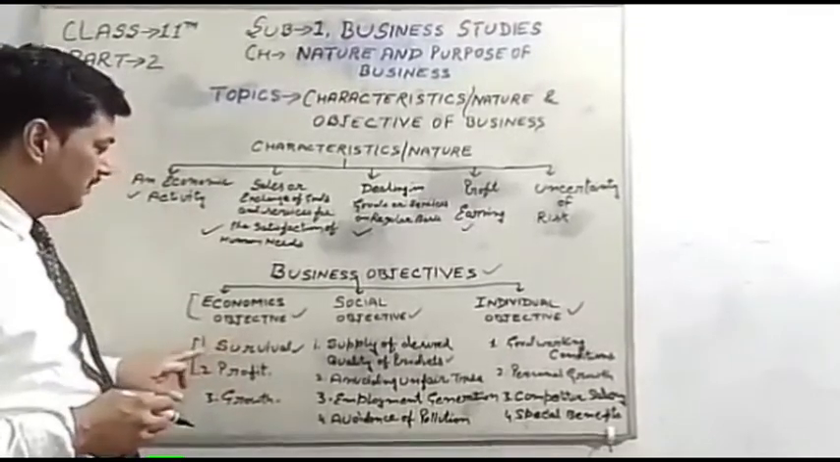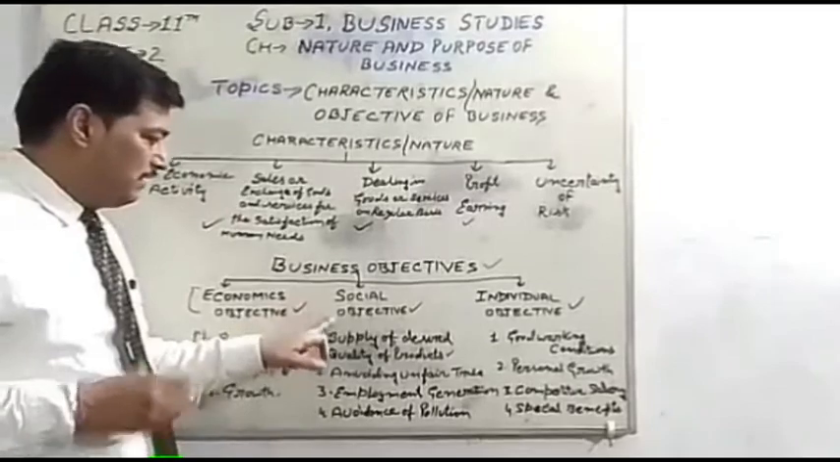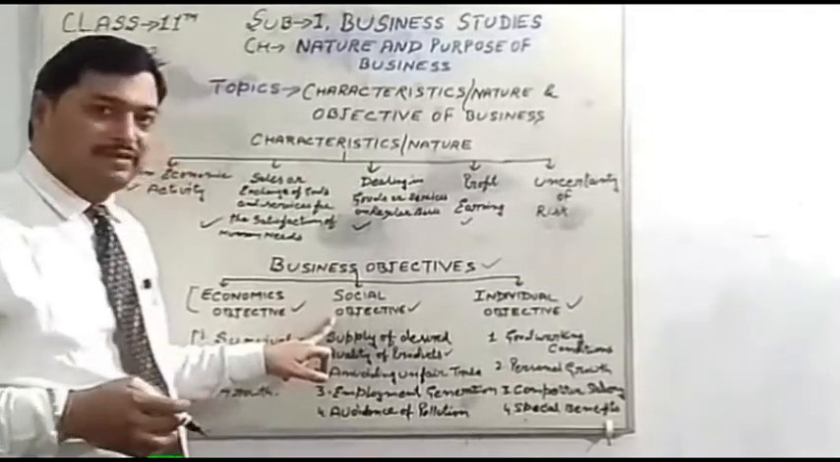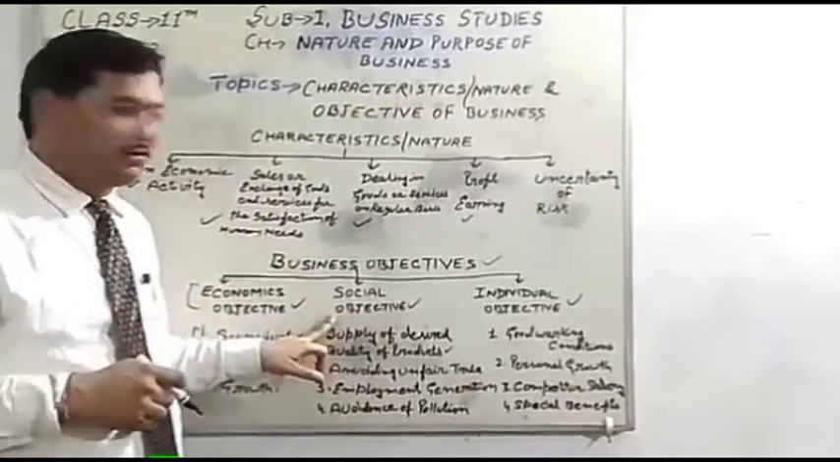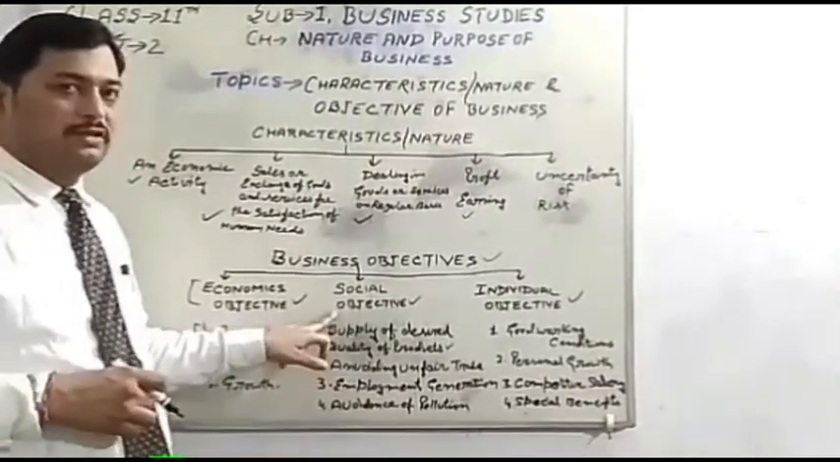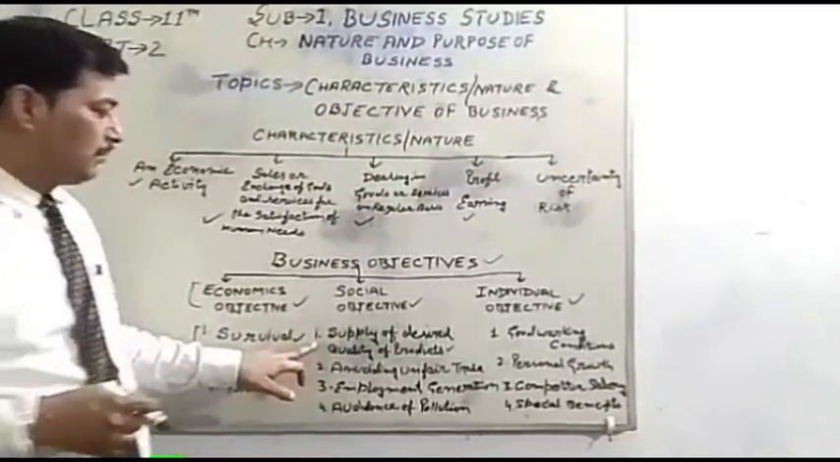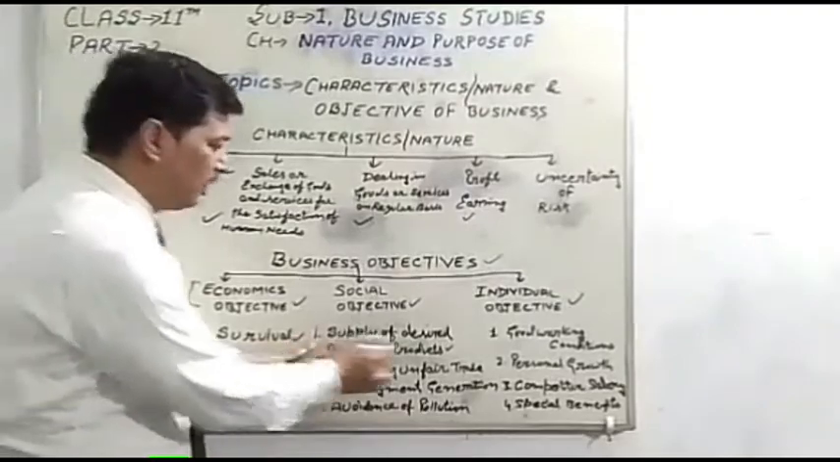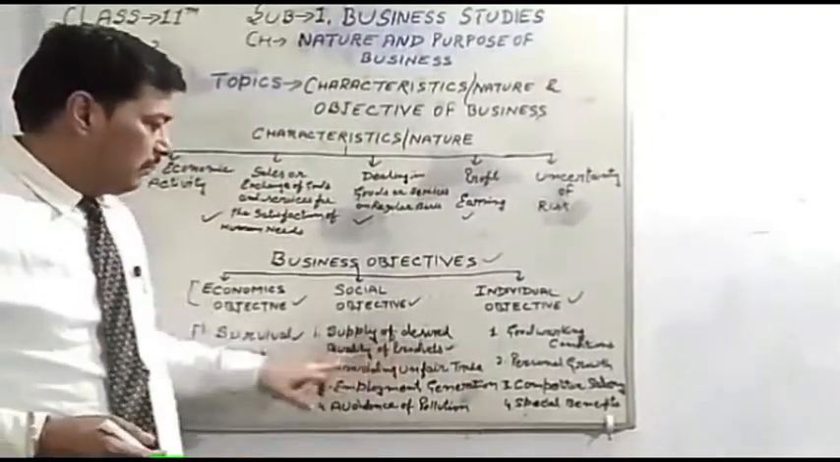Those are considered for the organizations, but the social objective must also be a primary objective of the organizations or the business. Next, I have categorized the social objective into 4 categories. First point is supply of desired quality of product.